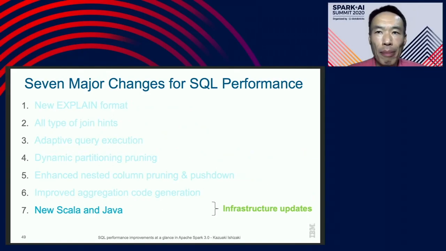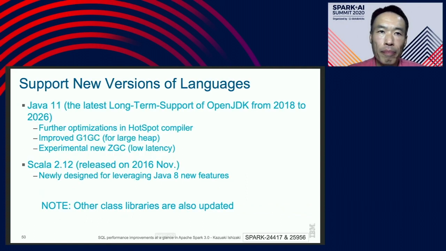Finally, let me talk about updating Scala and Java. On Spark 2.4, Java 8 and Scala 2.11 were officially supported. From Spark 3.0, Java 11 and Scala 2.12 are officially supported. Java 11 has multiple improvements for native code generation and garbage collection.